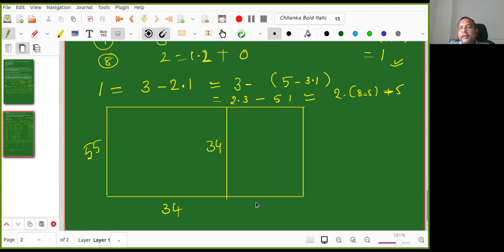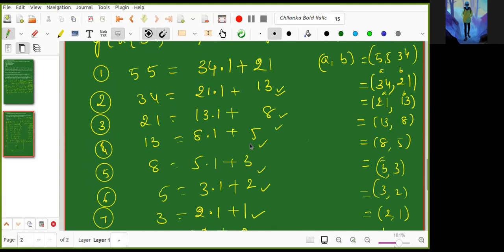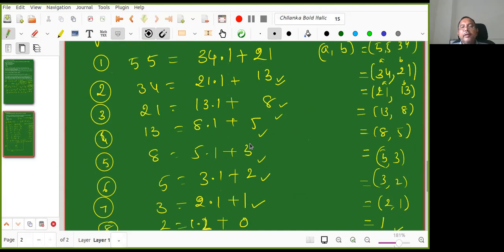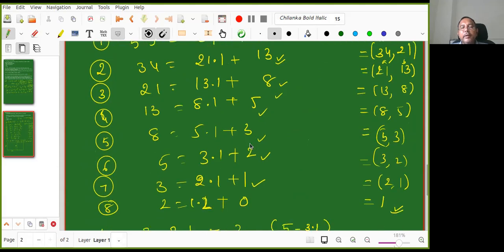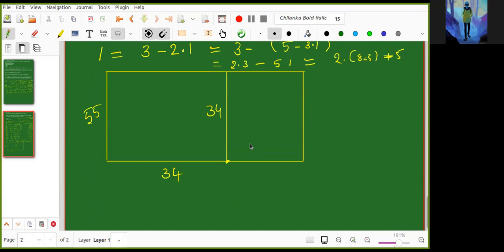Now what is this length, Vishal? The whole length is 34. 55 is equal to 34 into 1 plus 21. So this is 21, right? Now this is a rectangle of size 34 cross 21.